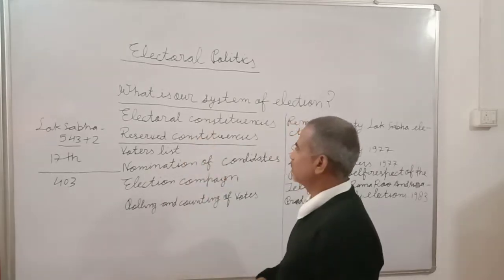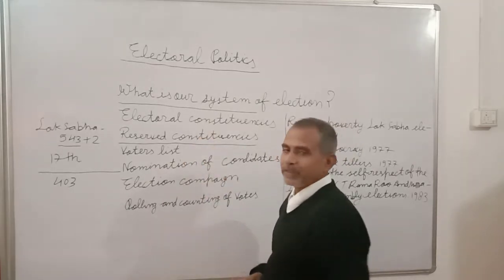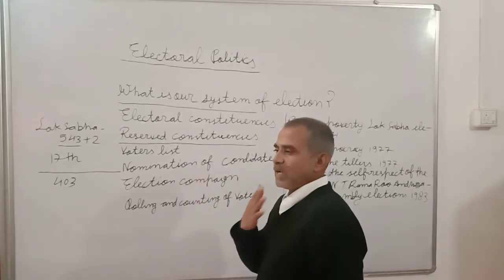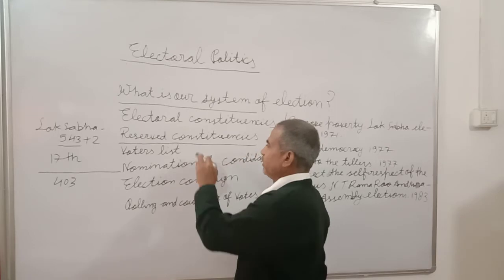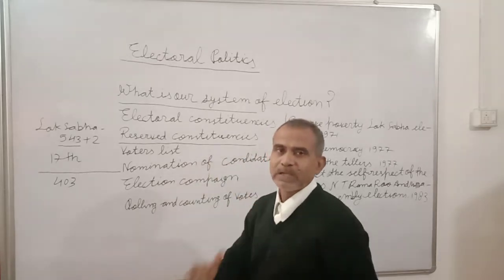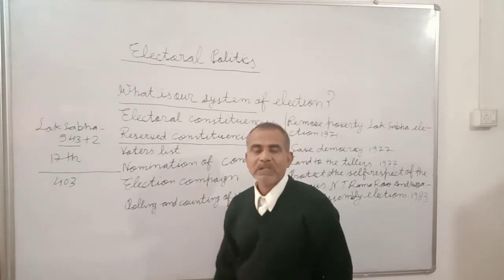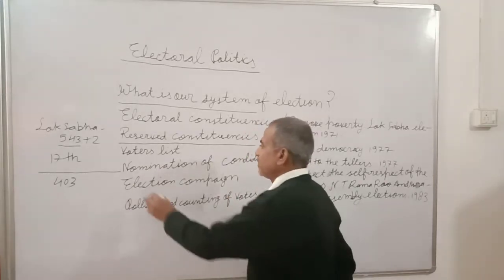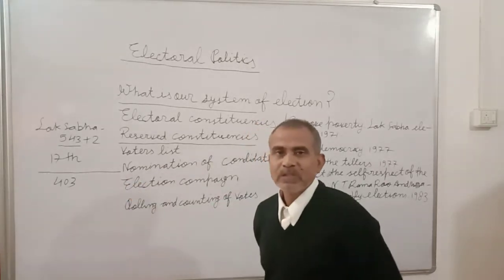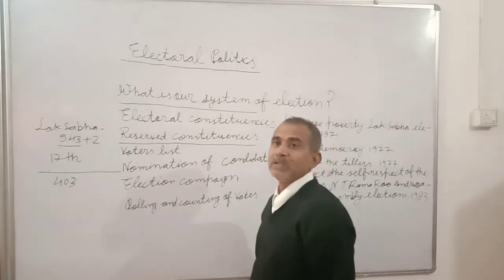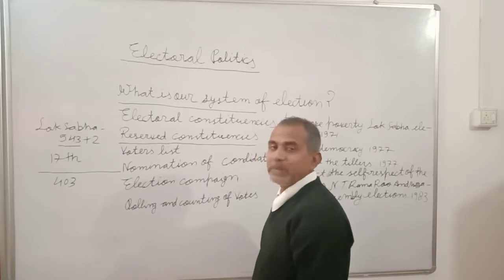Reserved constituencies are for the SC and ST, the scheduled castes and scheduled tribes in our country. There are some sections of society or communities who are backward on the basis of education or economic development.